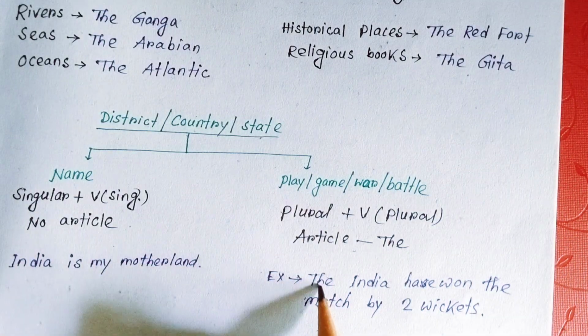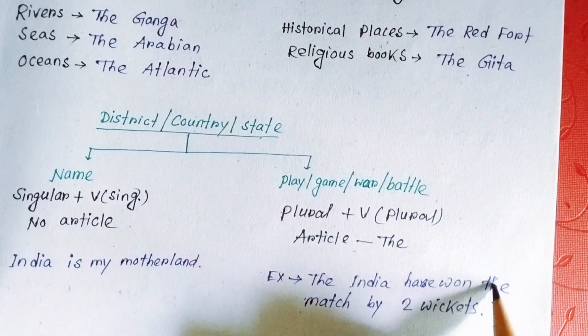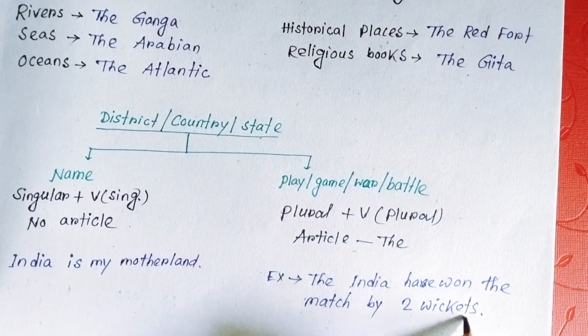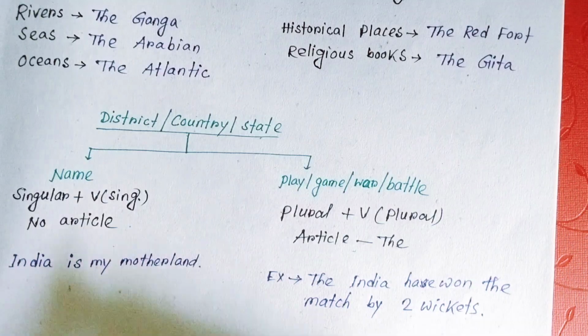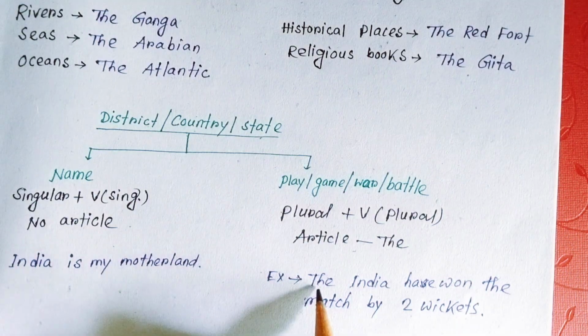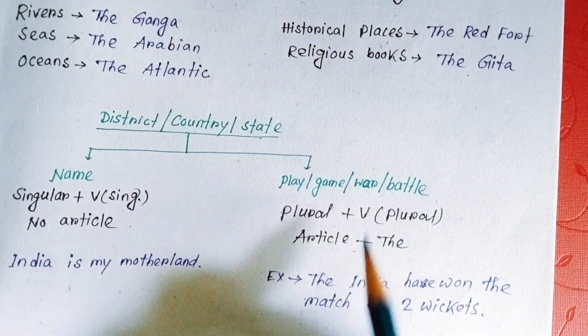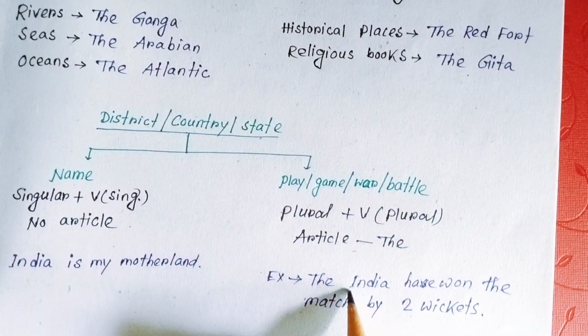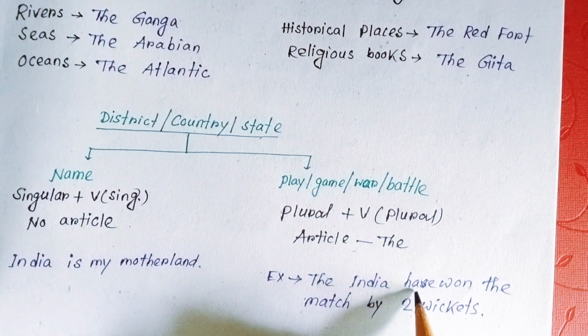Just see the example. The India have won the match by 2 wickets. Here we are talking about cricket. This is a game. That's why we have used the article, and here the proper noun is considered plural, and that's why we have used the plural verb.